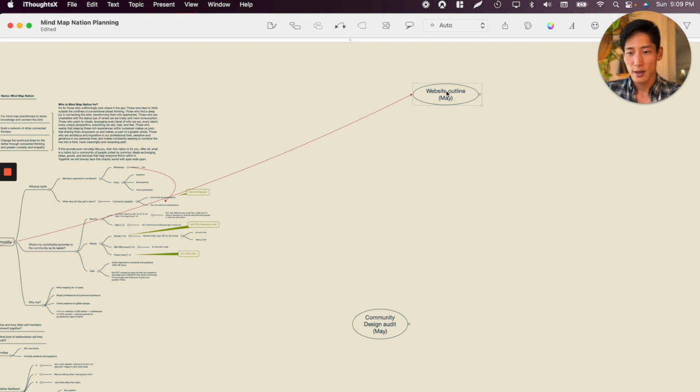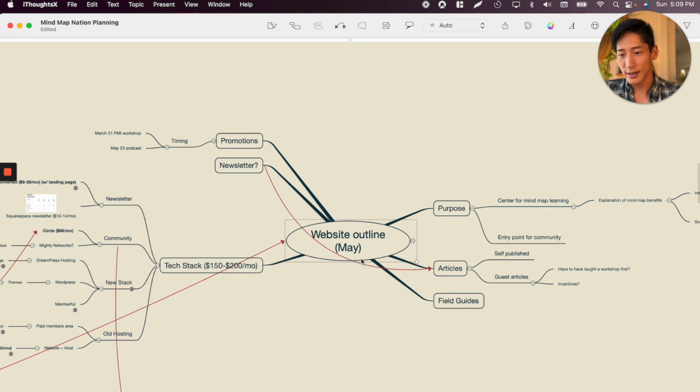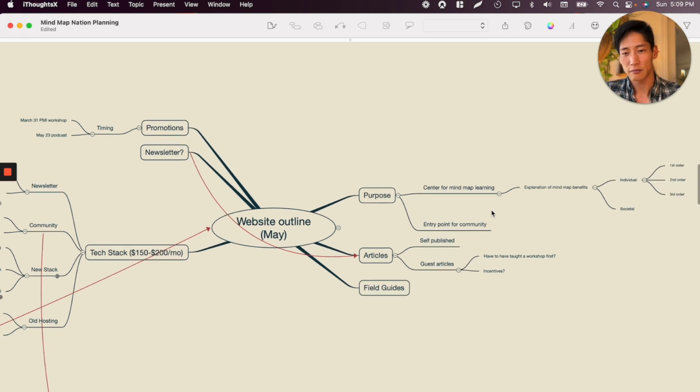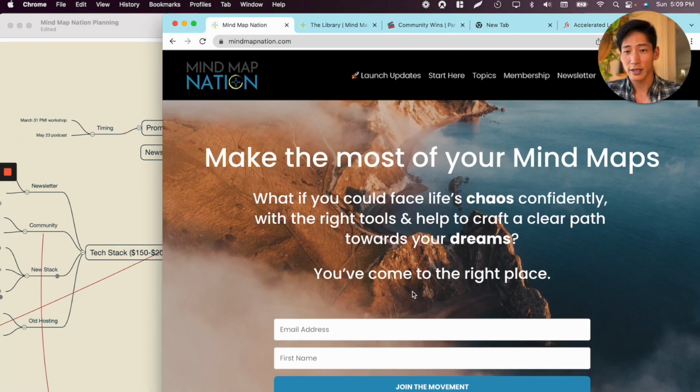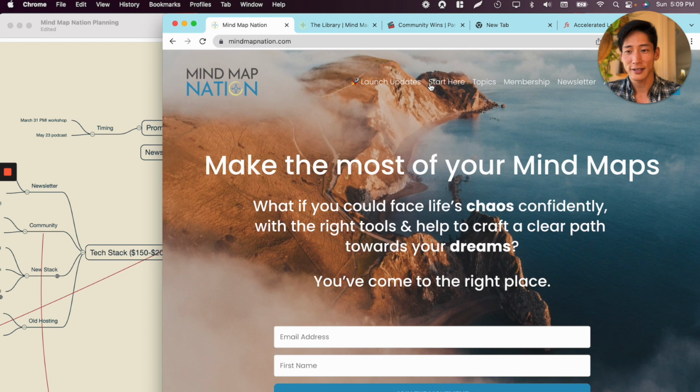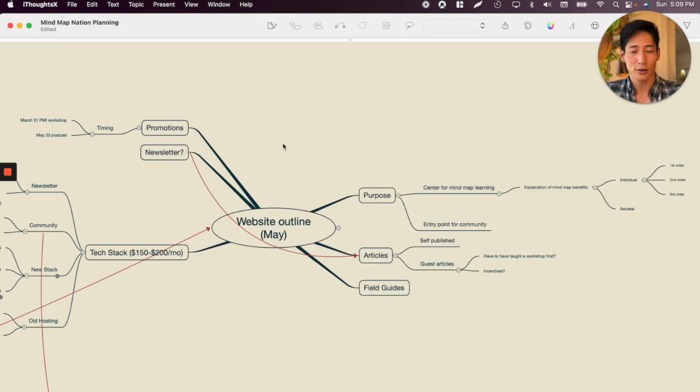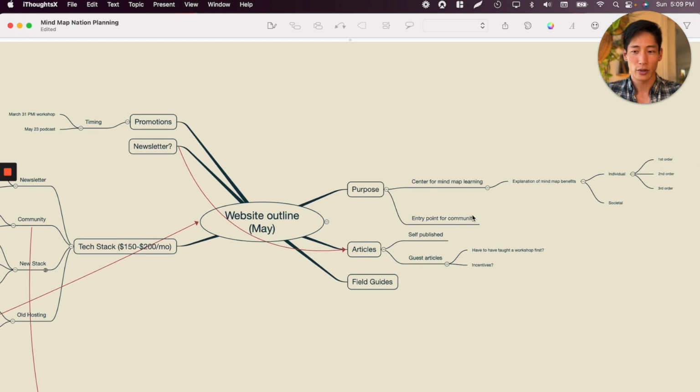So the website outline, let's expand that. This is where I was like, okay, what is the purpose of the MyMap Nation website, right? Well, it's probably going to sit here as the content home for all the articles and videos that I write. It's also a landing page or an entry point for the community itself. Since I'm not building it onto the website, people actually have to be able to find a door to it.